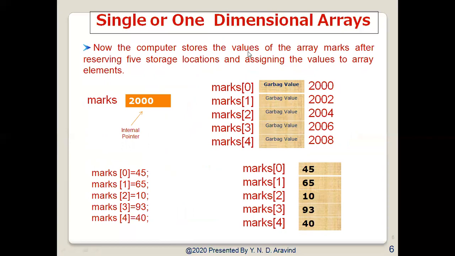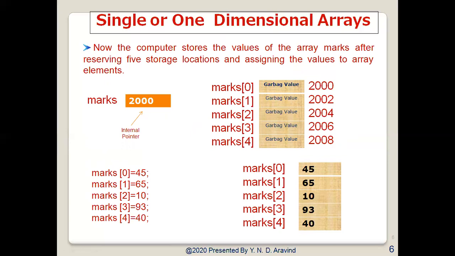Now the computer stores the values of the array marks after reserving 5 storage locations and assigning the values to the array elements. Each element in the array is referred to by the array name, followed by a pair of square brackets enclosing the subscript value. The subscript value is indexed from 0 to size minus 1. Since the size of the array here is 5, 5 minus 1 is 4, so from 0 to 4.